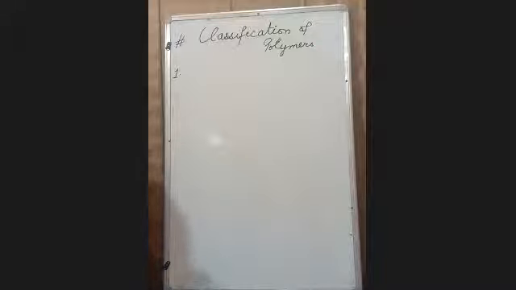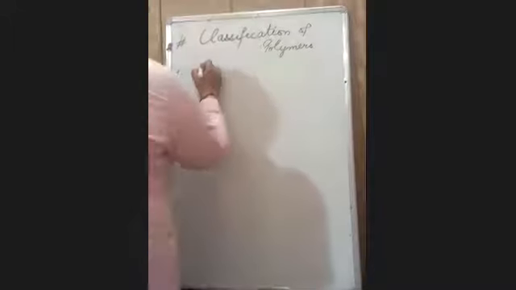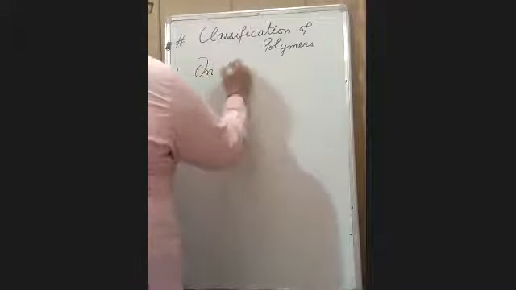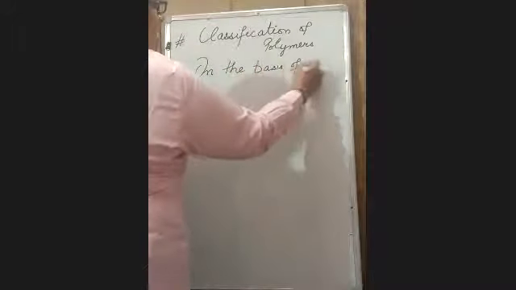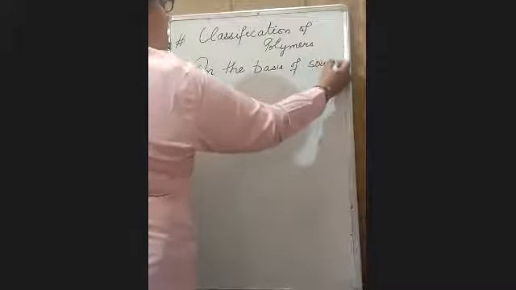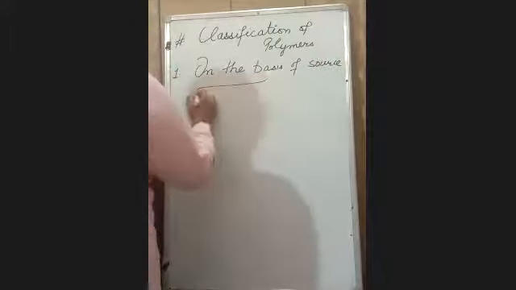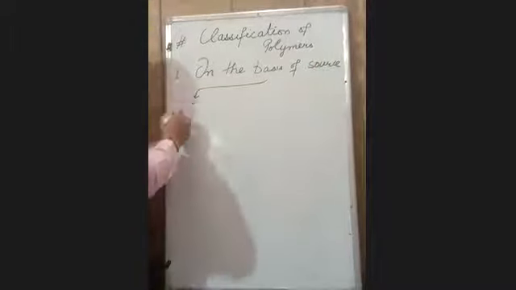First, I am taking the basis of their source. On the basis of source, there are 3 types of polymers. It is your natural.